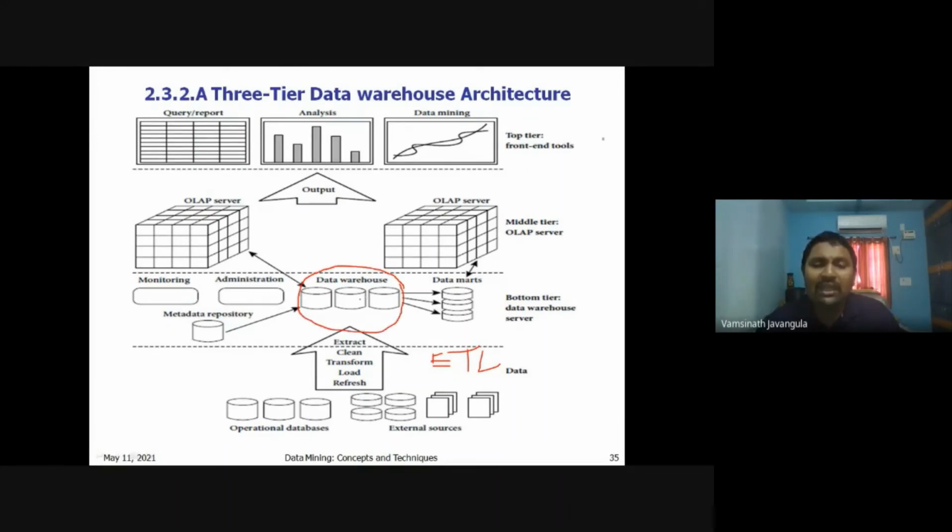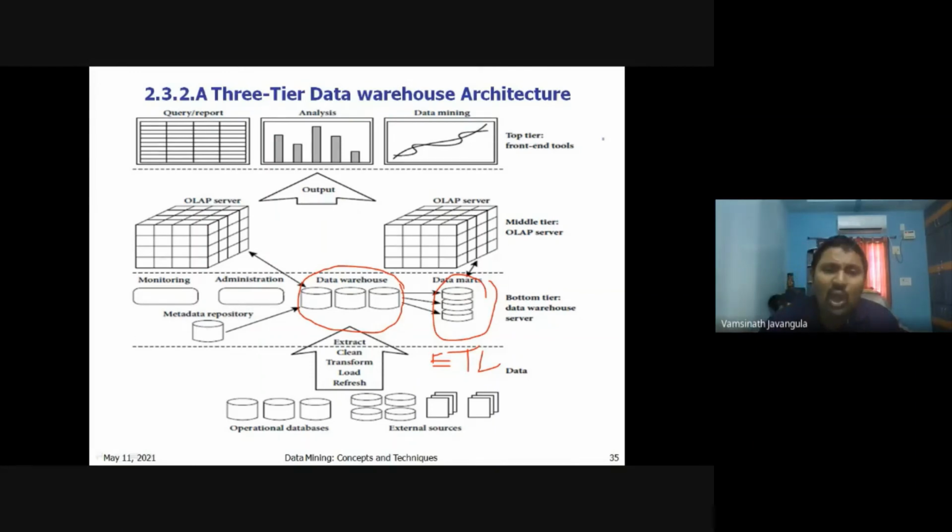So again, a data warehouse may contain information on different subjects. If you want to maintain specific subject information, we maintain another component called a data mart. A data mart contains a specific subject, for example sales or orders. So specific subject information is available in the data mart, and the collection of different subjects is available in the data warehouse.